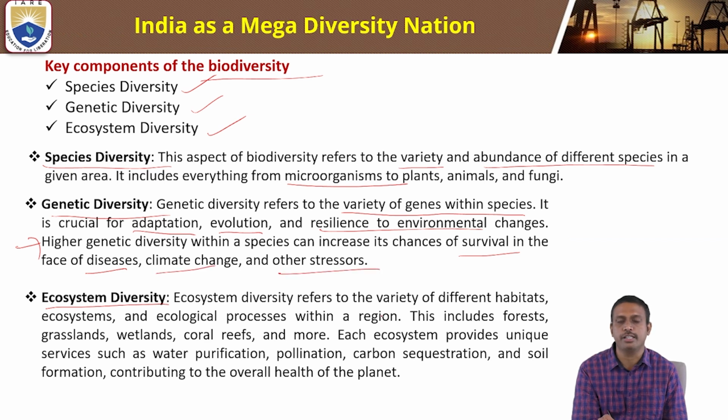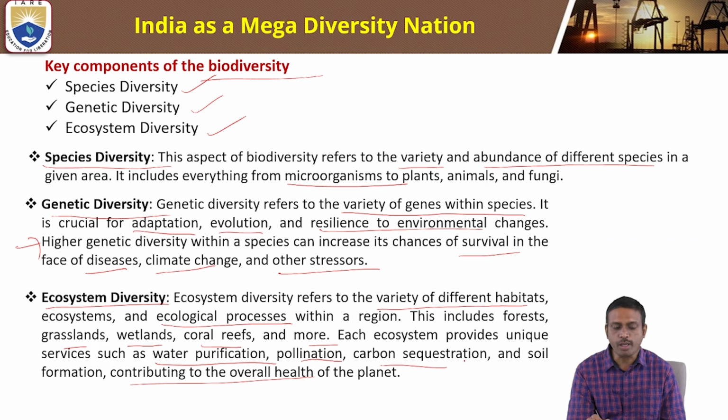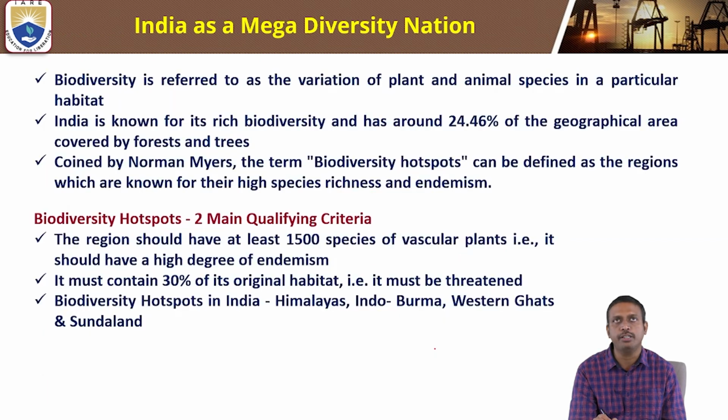Ecosystem diversity refers to the variety of different habitats, ecosystems, and ecological processes within a region. This includes forests, grasslands, wetlands, coral reefs, and more. Each ecosystem provides unique services such as water purification, pollination, carbon sequestration, and soil formation, contributing to the overall health of the planet. These are the key components of biodiversity.